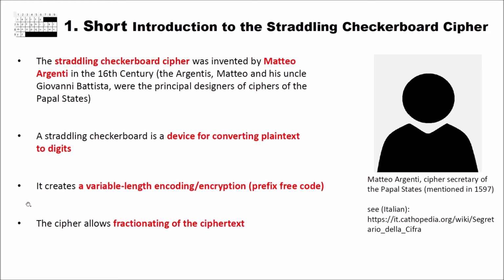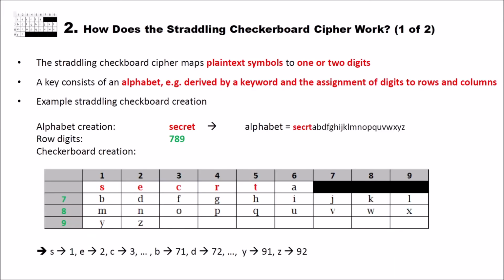And finally, the cipher allows fractionating of the ciphertext. That means, for instance, that you encrypt a plaintext letter to 2 digits, and then you could use transposition to cut these 2-digit ciphertext symbols into 2 pieces, so to separate the digits.